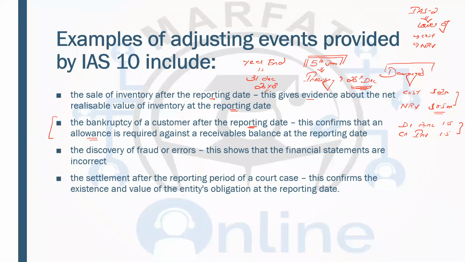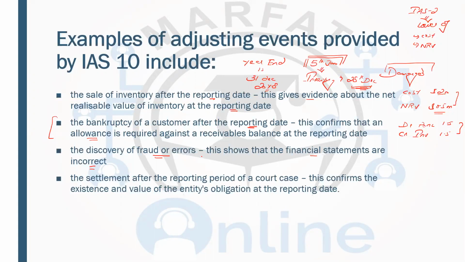Similarly, we have the third example, the discovery of frauds or errors. Now this shows that the financial statements are incorrect. So that means this is an adjusting event. And even when you talk about frauds and errors in terms of IAS 8, the errors or the frauds should be adjusted retrospectively.